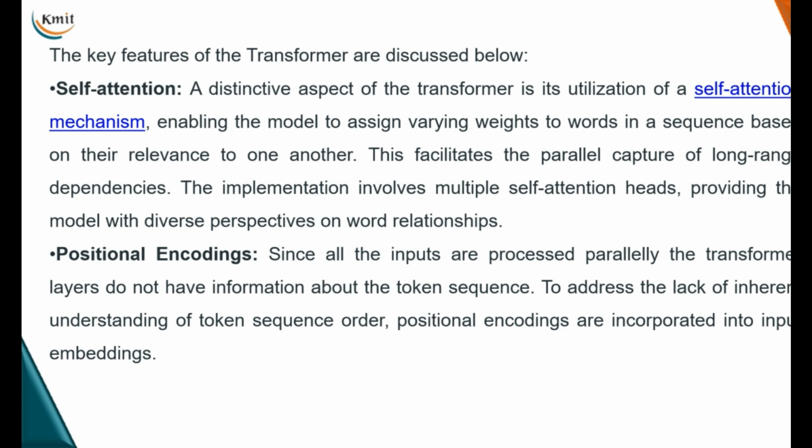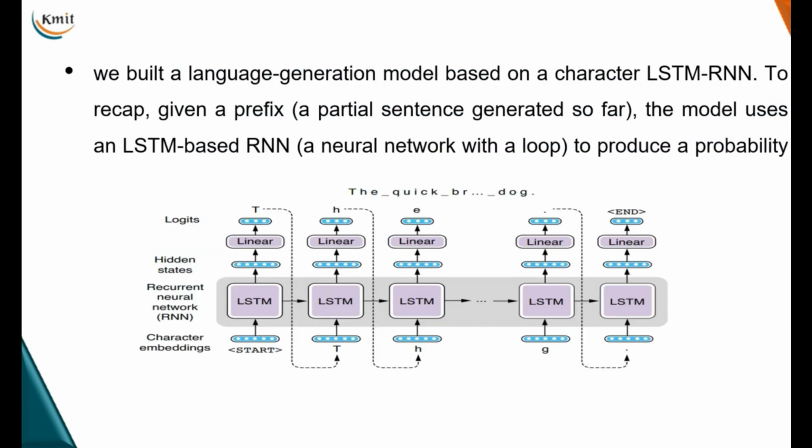Here, with self attention, for different tokens of the input, we generate different summaries. For one token, we generate a summary of that particular token. Since all these inputs are processed in parallel, the transformer layers will not have information about the order of the entire token sequence. To address this lack of inherent understanding of token sequence order, we also incorporate positional encodings into the input embeddings, right?